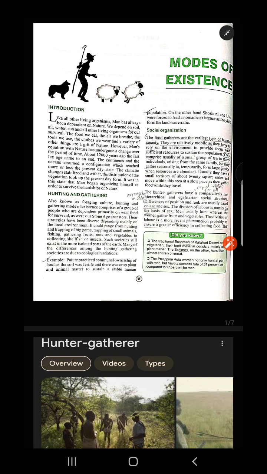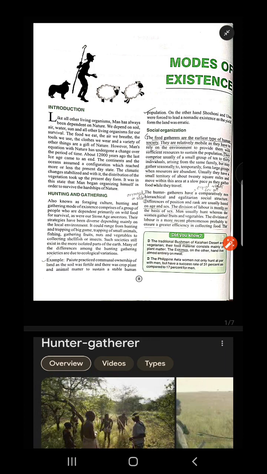What are the conflicts arising in recent times between man and nature. Okay, all these things will be learned in the chapter. So let's start with the chapter.